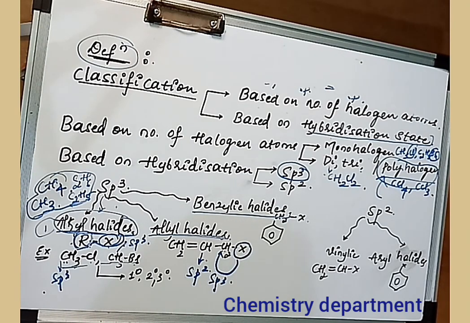So allyl halides are where the halogen atom is attached to the sp3 carbon atom, and the adjacent carbon has a hybridization state of sp2. So this carbon is called the allylic carbon. Since the halogen atom is attached here, this category is called allyl.